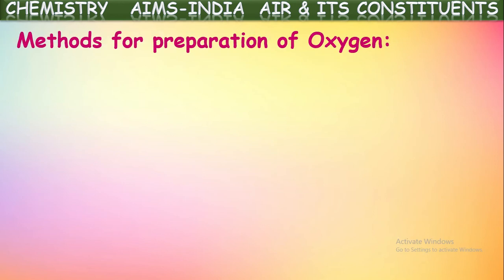Okay. Next, of course, it is available in the earth crust and in the atmosphere, and even on the earth in the form of water. But how to prepare this oxygen gas in the laboratory? Can we prepare oxygen gas synthetically in the laboratory from chemicals? Yes, we can. At the starting, we told that the discovery of oxygen was also done from chemicals itself. Joseph Priestley heated mercury oxide. So by heating mercury oxide, oxygen gas is prepared. In this way, we can prepare oxygen gas in the laboratory from chemicals. Let us see one of those methods here.